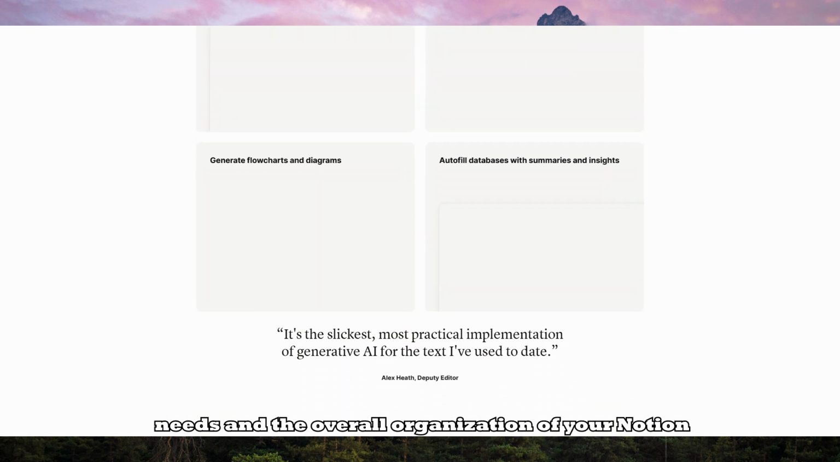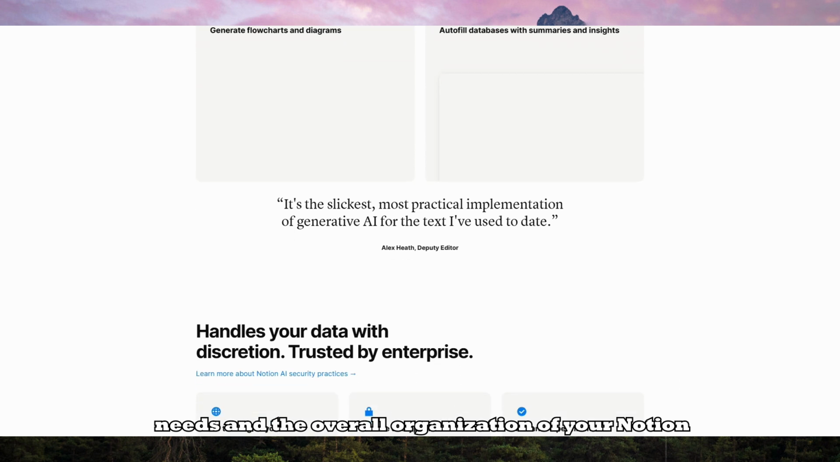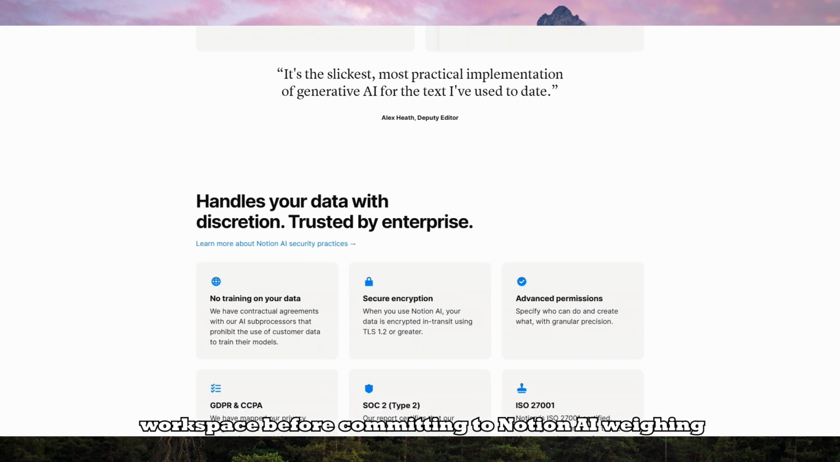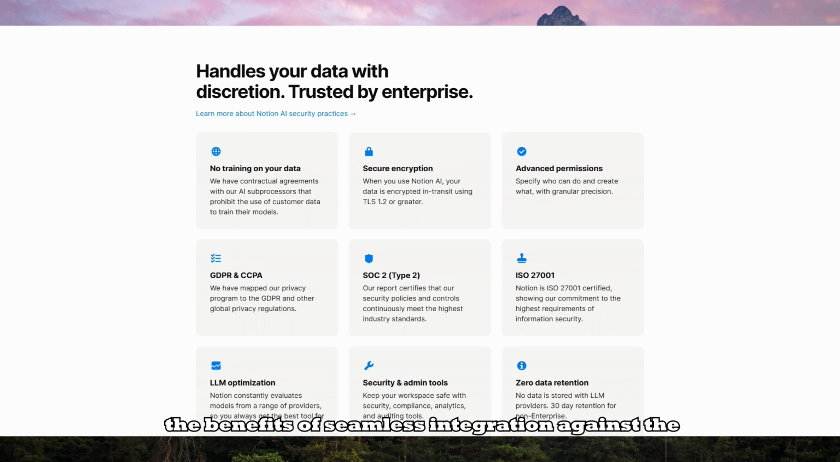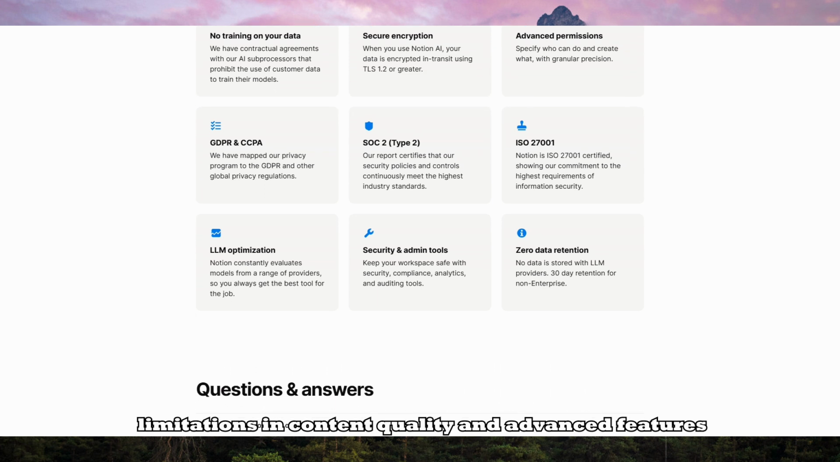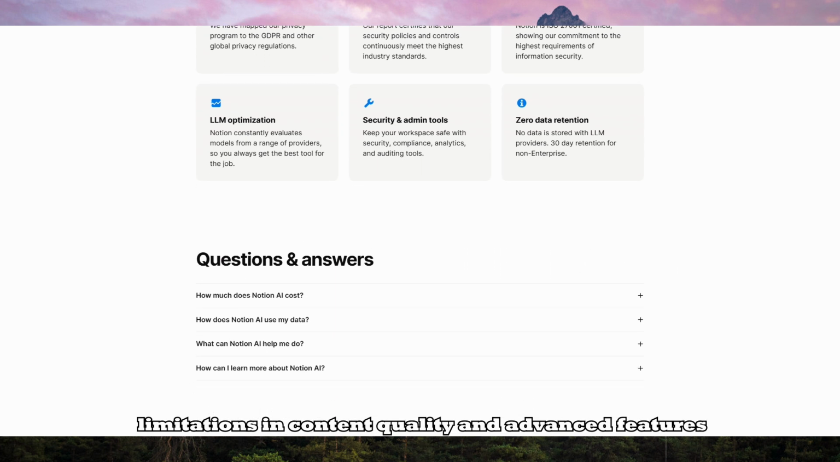Consider your specific needs and the overall organization of your Notion workspace before committing to Notion AI, weighing the benefits of seamless integration against the limitations in content quality and advanced features.